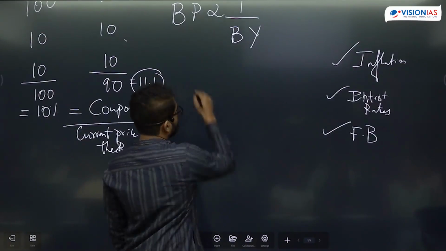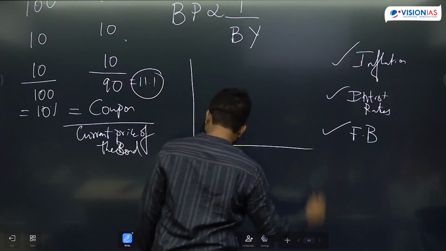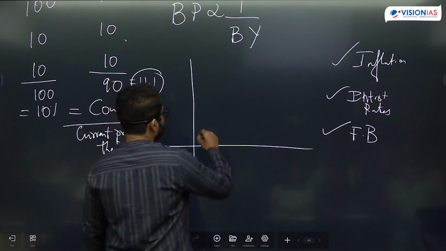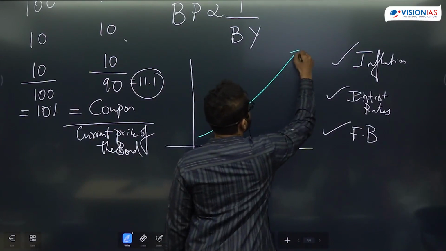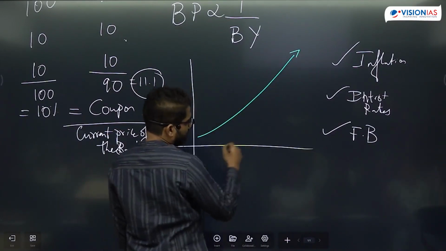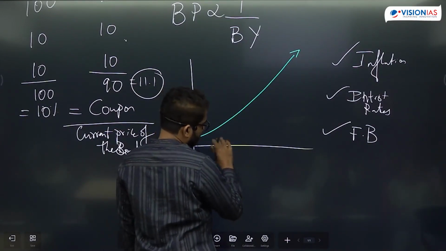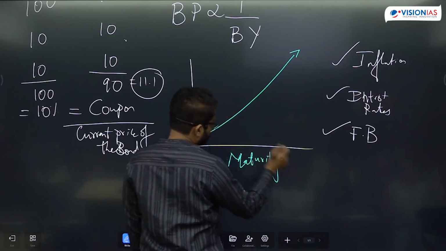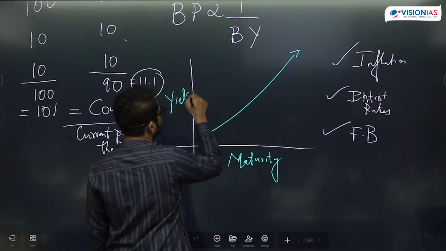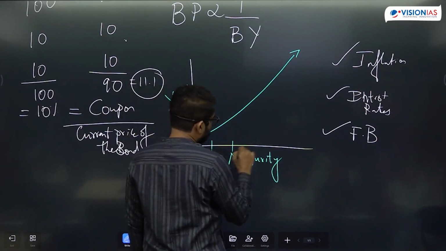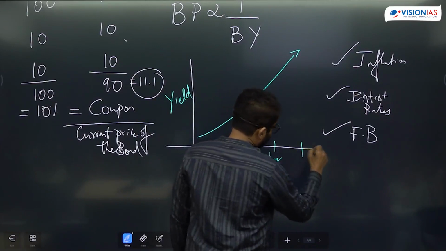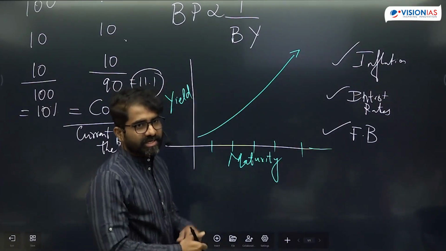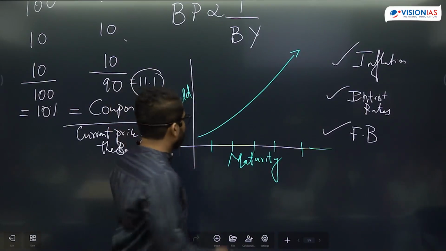Is that okay? So if I look at a regular bond yield curve, it will look like this. This is my regular bond yield curve. Here I'm taking the maturity period of the bonds, and here I'm taking the yield. As maturity increases, the bond yield, the returns, should also increase. This is called a regular yield curve. It's a general curve. Okay.